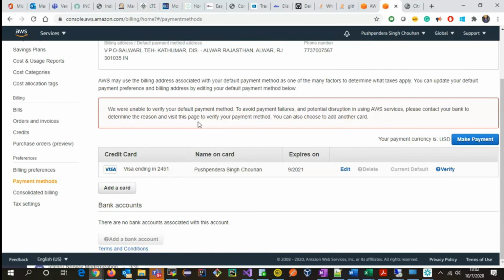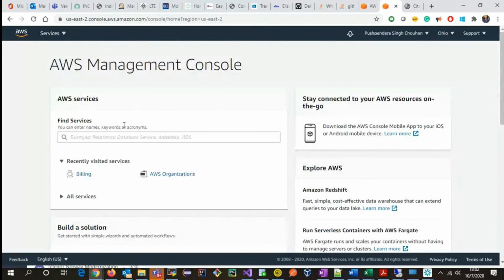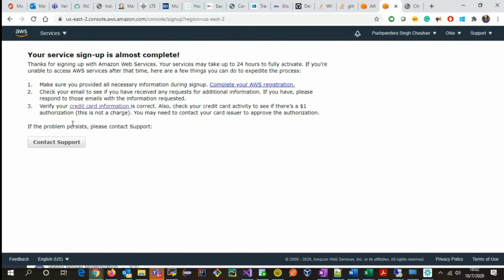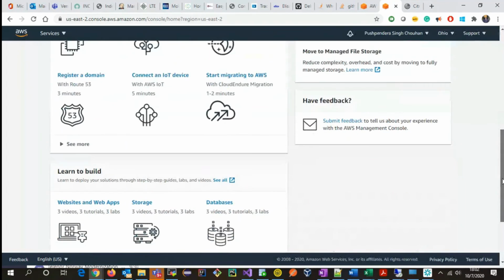Okay, sir. Pushpendra, go to the home screen. Select your running instance. He's not able to go into EC2, it will be showing the paper. No, I am not able to launch any AWS service. I shared the same snapshot with the same error in the WhatsApp group. You can check. But now I'm able to log in. Wait for 24 hours, Pushpendra. Okay.